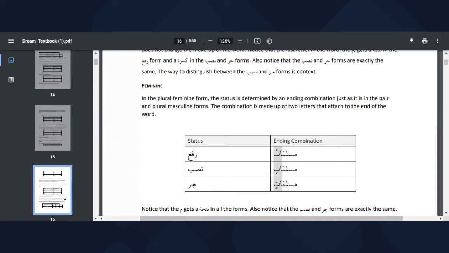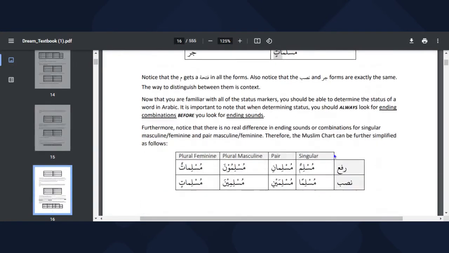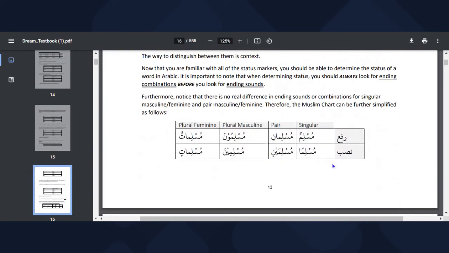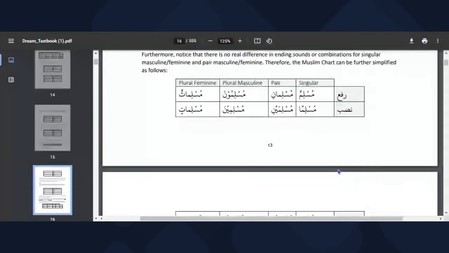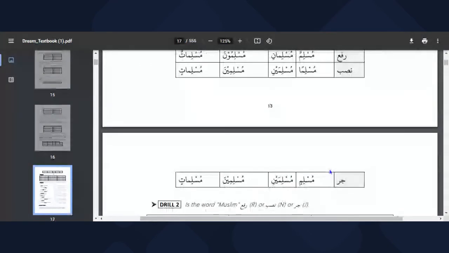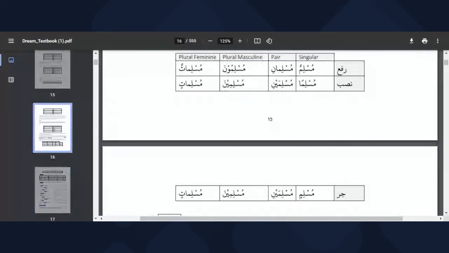So we have Muslimun, Musliman, Muslimin, Muslimani, Muslimaini, Muslimaini, Muslimuna, Muslimina, Muslimina, Muslimatun, Muslimatin, Muslimatin. The reason why this chart is here like this is that if we look at the two charts, we can see a lot of similarities. Muslimun, Musliman, Muslimin; the feminine version will be Muslimatun, Muslimatan, Muslimatin. It's easy to understand.